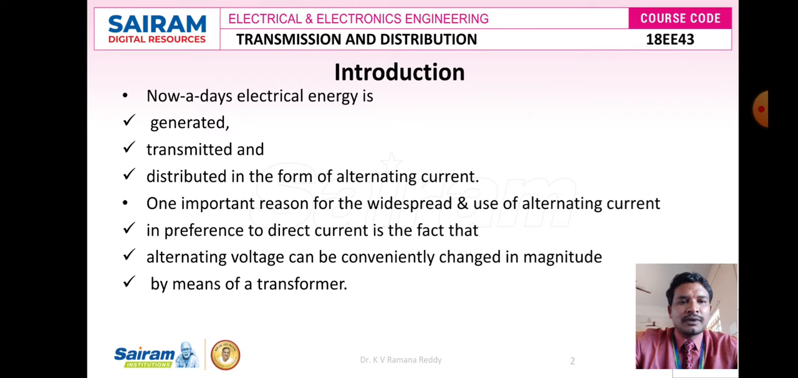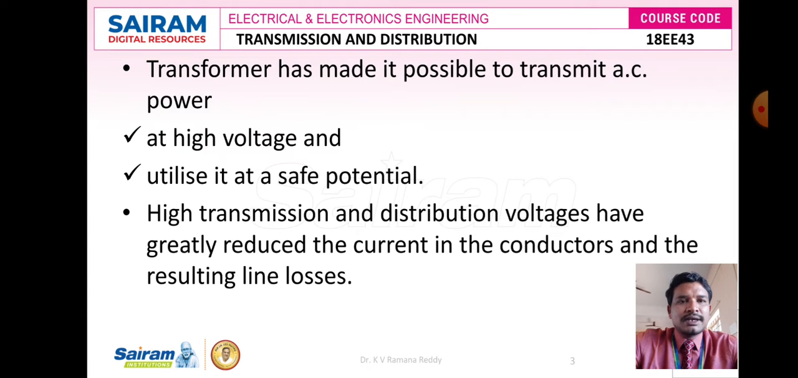Therefore, in the case of alternating current, it is possible to step up the voltage and to step down the voltage. It depends upon the turns ratio of the primary circuit and the secondary circuit. By this, the transformer made it possible to transmit AC power at high voltage and utilize it at a safe potential. Therefore, we transfer at high voltage, which greatly reduces the current in the conductors, which in turn reduces the line losses.